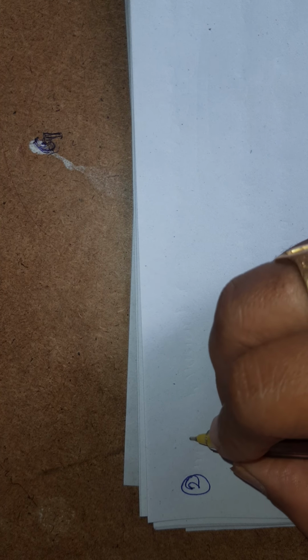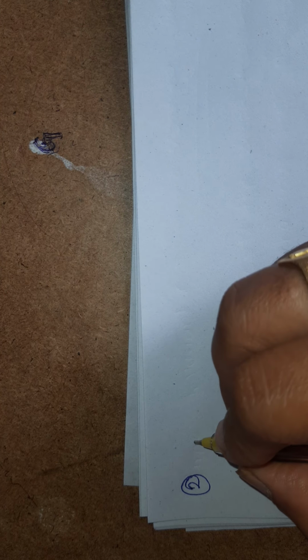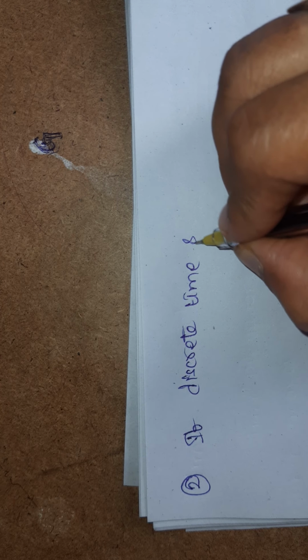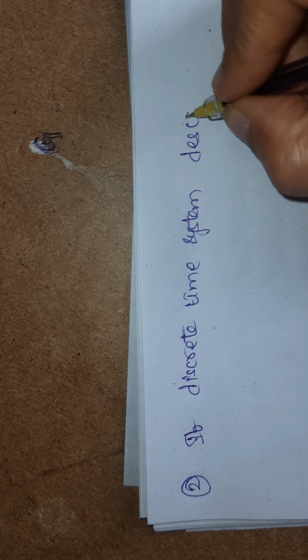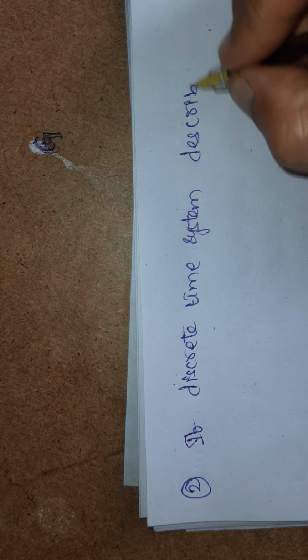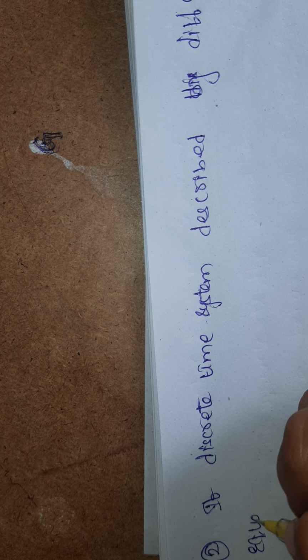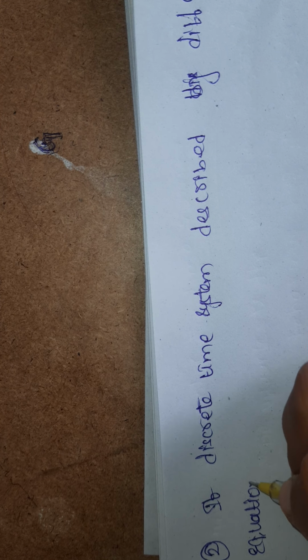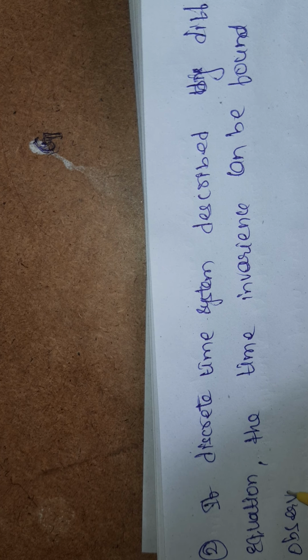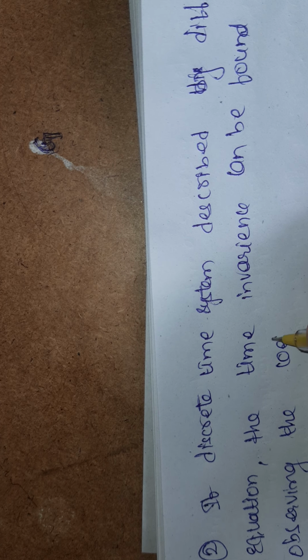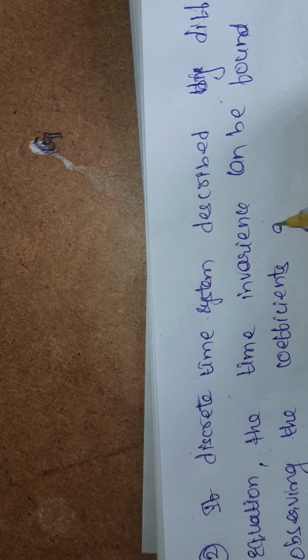Okay. The same we have to write as a note point for the difference equation. That is, if a discrete time system is described by a difference equation, the time invariance can be found by observing the quotients of the difference equation.